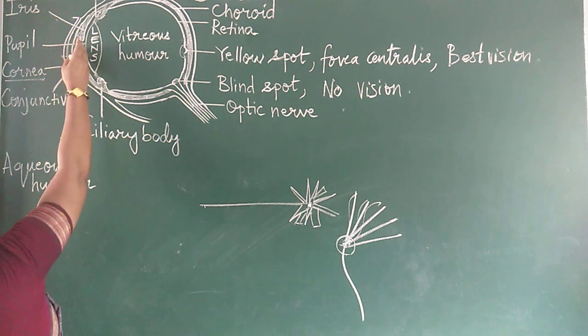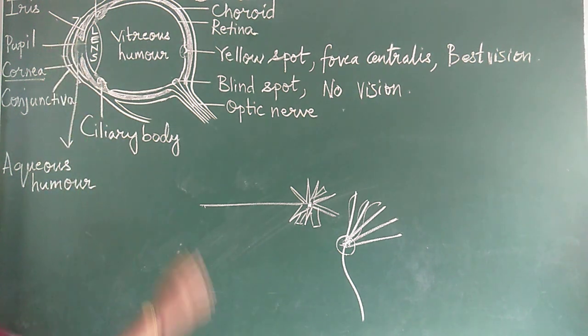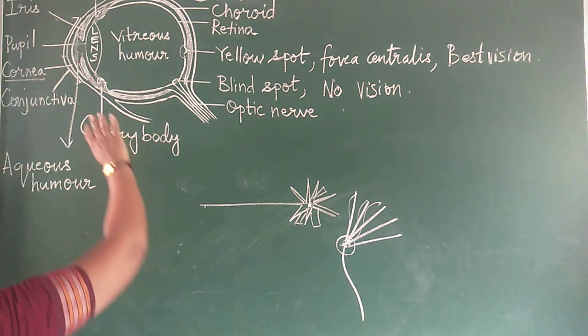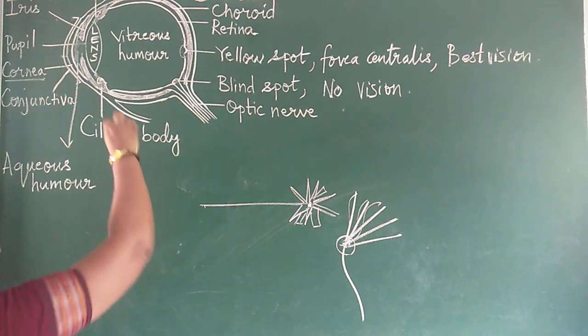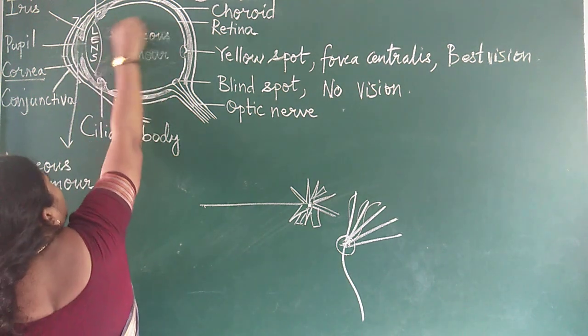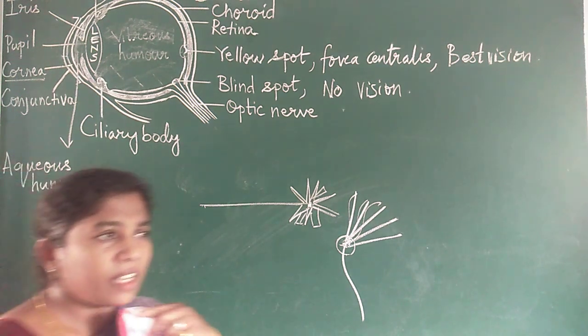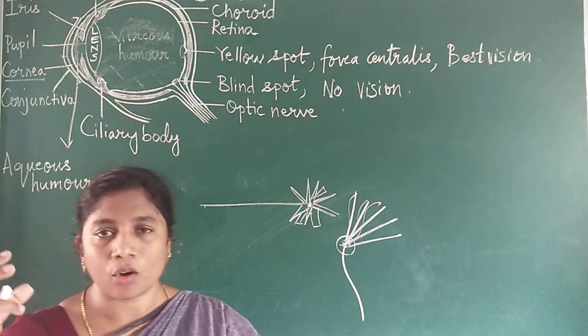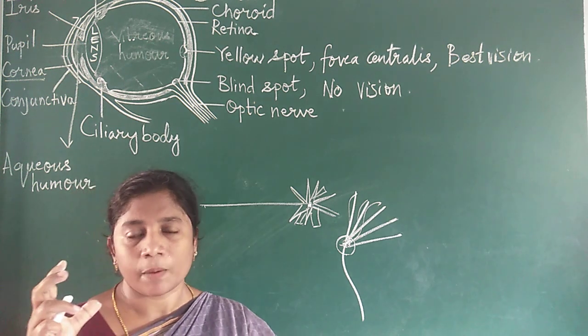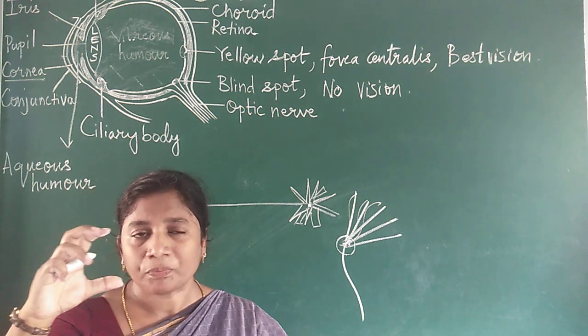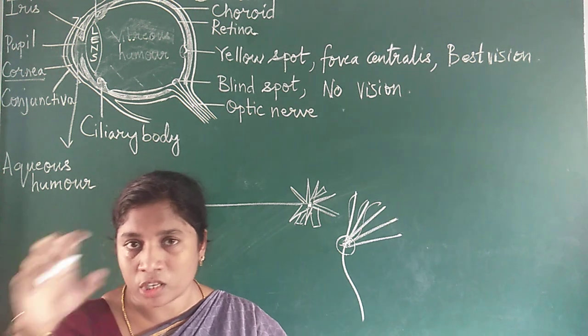It is just in front of the lens. Then what is this vitreous humor? This whole space is filled with vitreous humor. Vitreous means a jelly-like or glassy substance, and it protects the innermost eye.